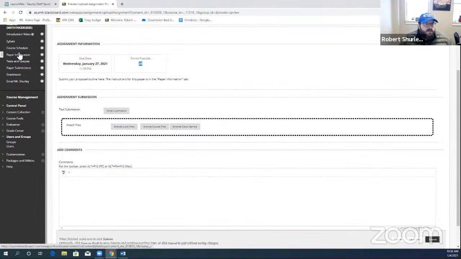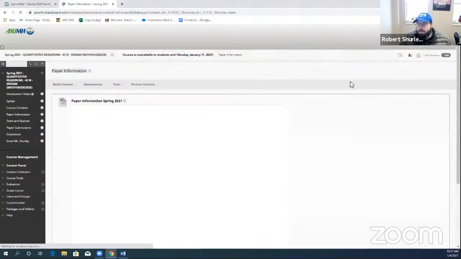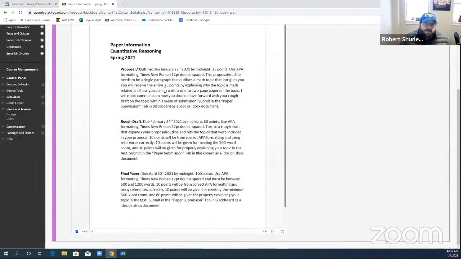So let's go back to this. So the paper, there's 3 separate papers. Again, they build on each other. You got the proposal. I should have just called it proposal. I don't know why I called it proposal / outline. A proposal, just a paragraph, nothing big. You're either getting all 25 points or no points.